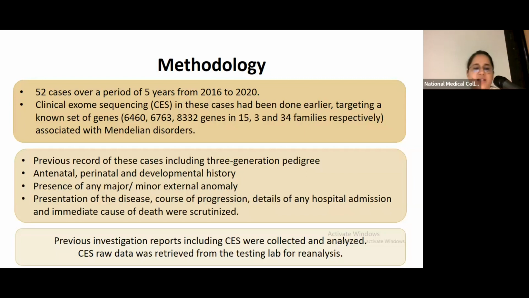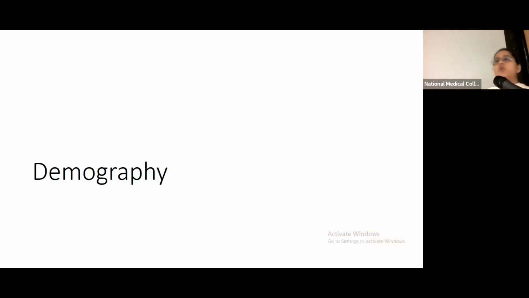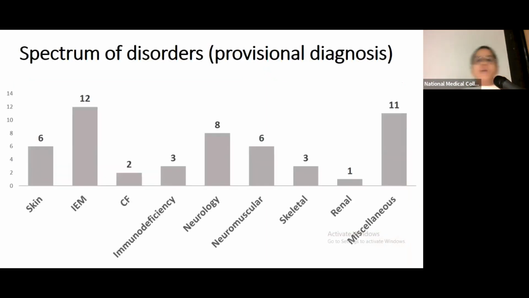They were collected and reanalyzed, and the lab was contacted to give us the raw data for reanalysis of this NGS data. So before we go on to representative cases, some of the demography that we saw in our patients was the spectrum of the disorders based upon the clinical presentation which the patients told us. We made a potential diagnosis for all the cases.